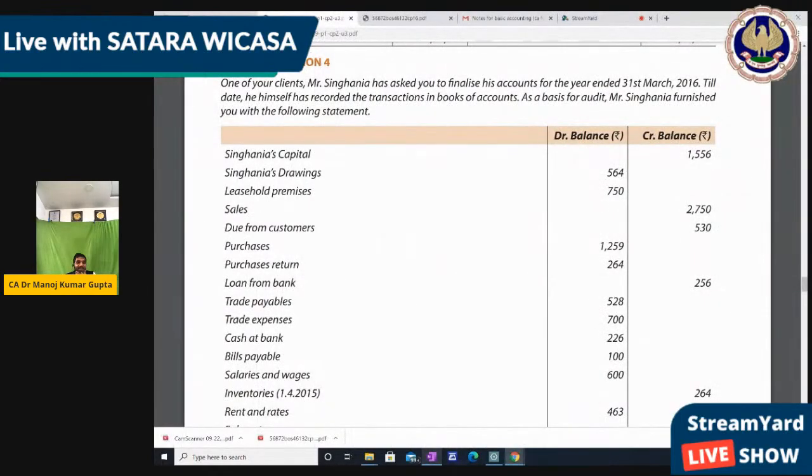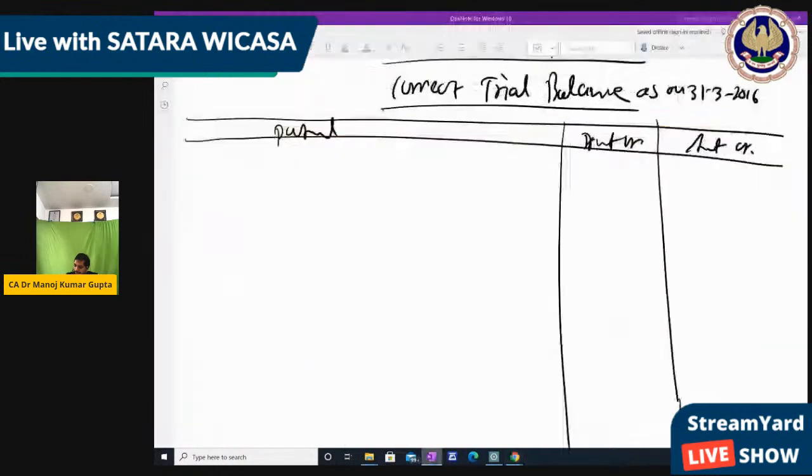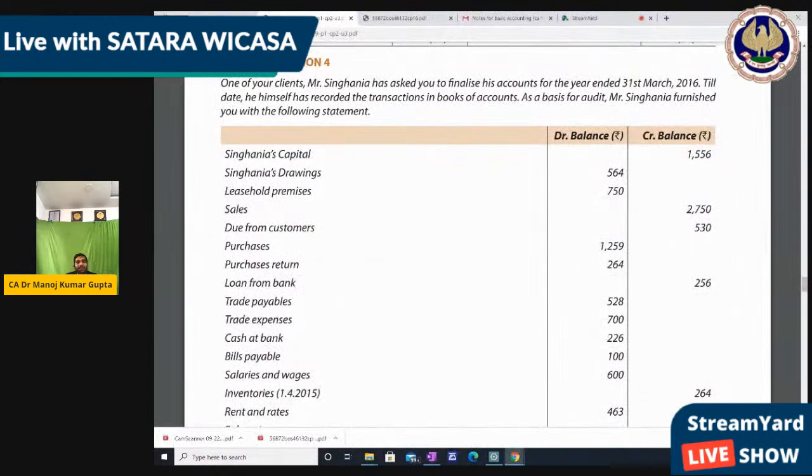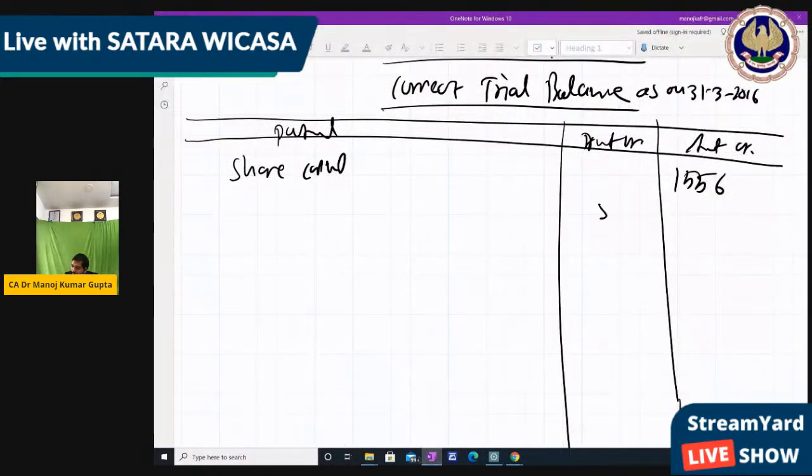First item, share capital, which is correct, but still we have to write. That's why the trial balance will tally again. So share capital 1556. Next, Singhania drawing, we can subtract it from capital also, but we write it on the debit side, no problem. 564 drawing, right?